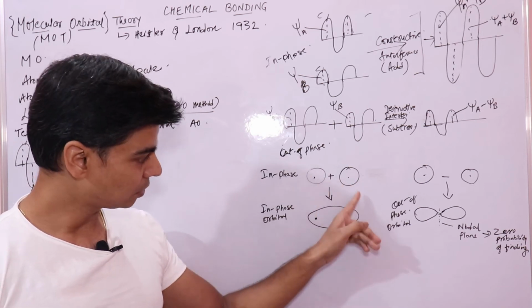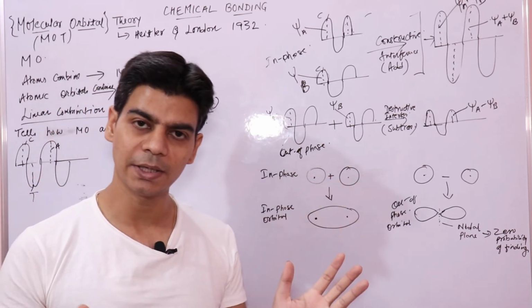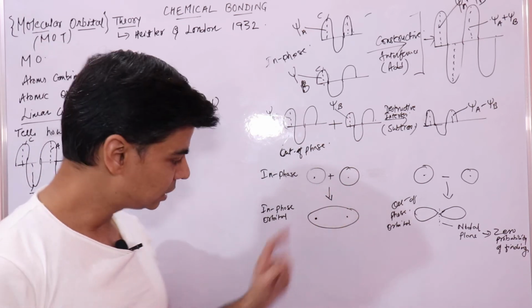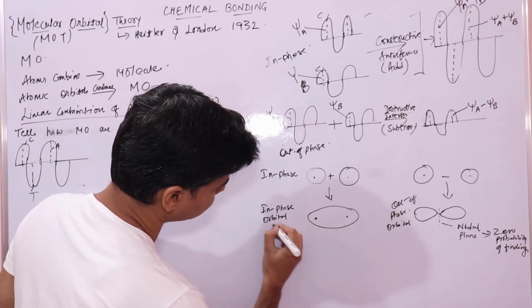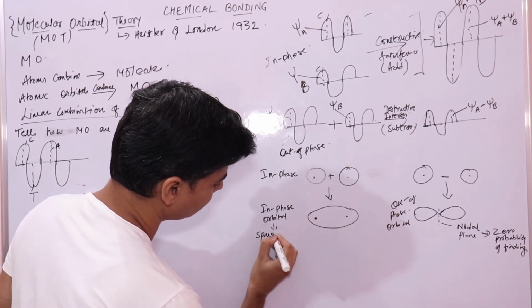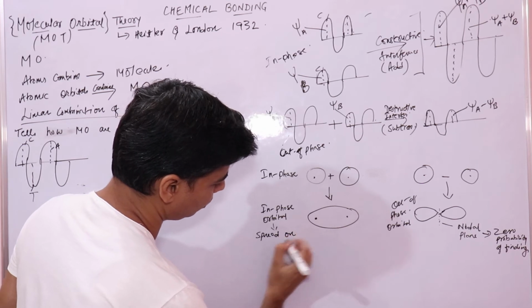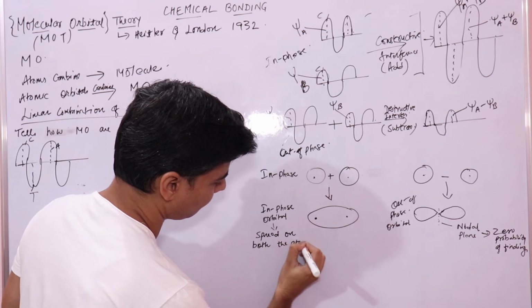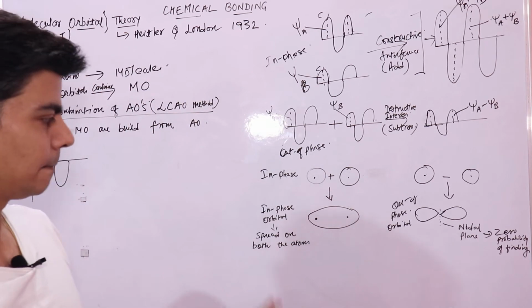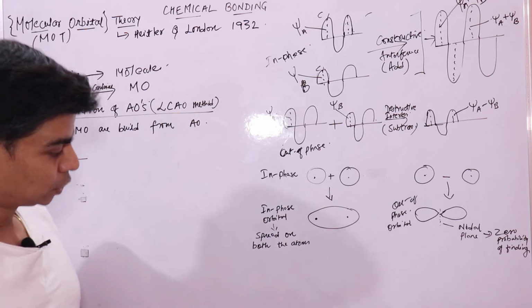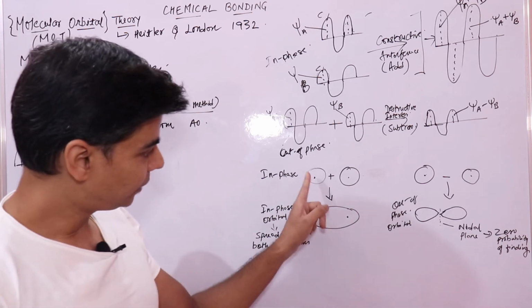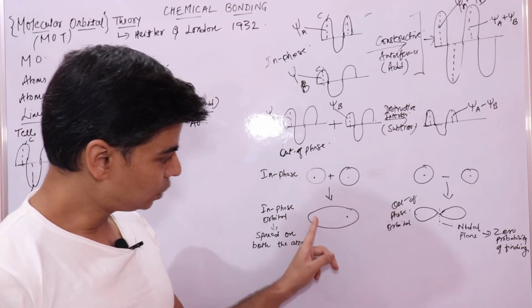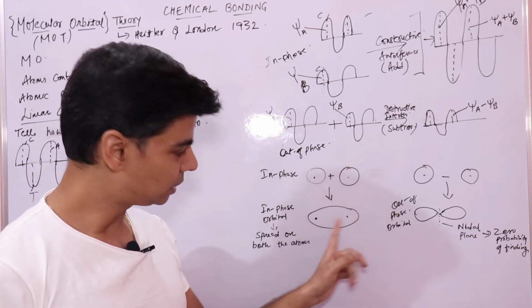These orbitals coming from two different atoms, when they combine to give you the in phase orbital, this orbital is spread on both the atoms, right?